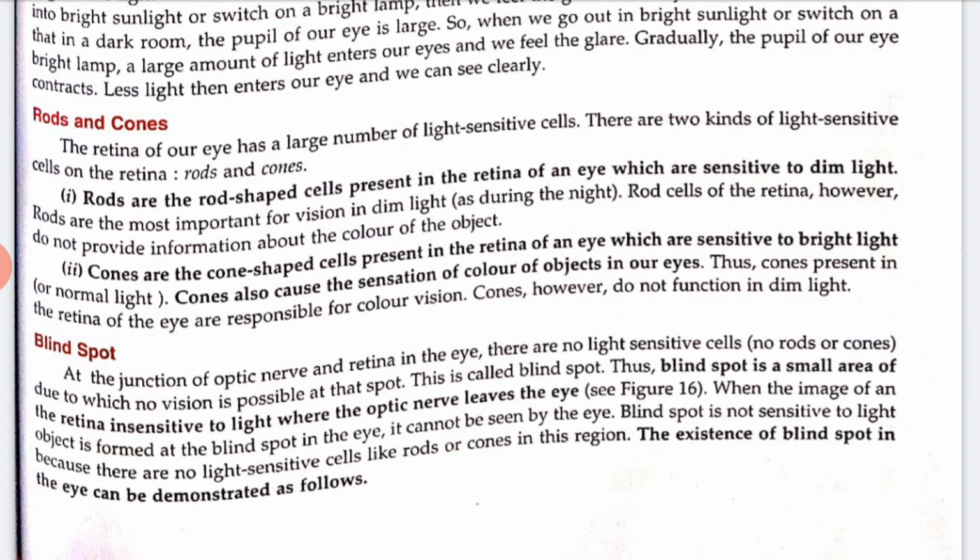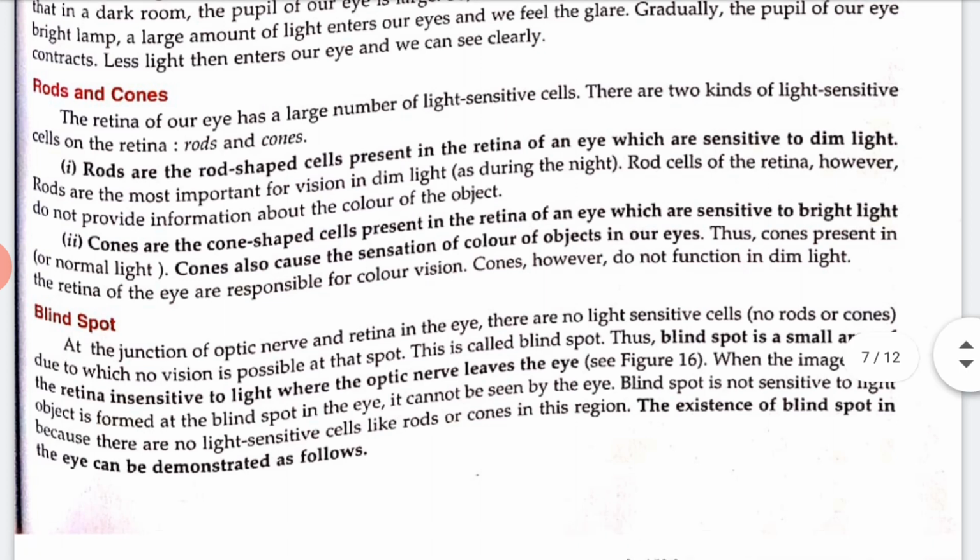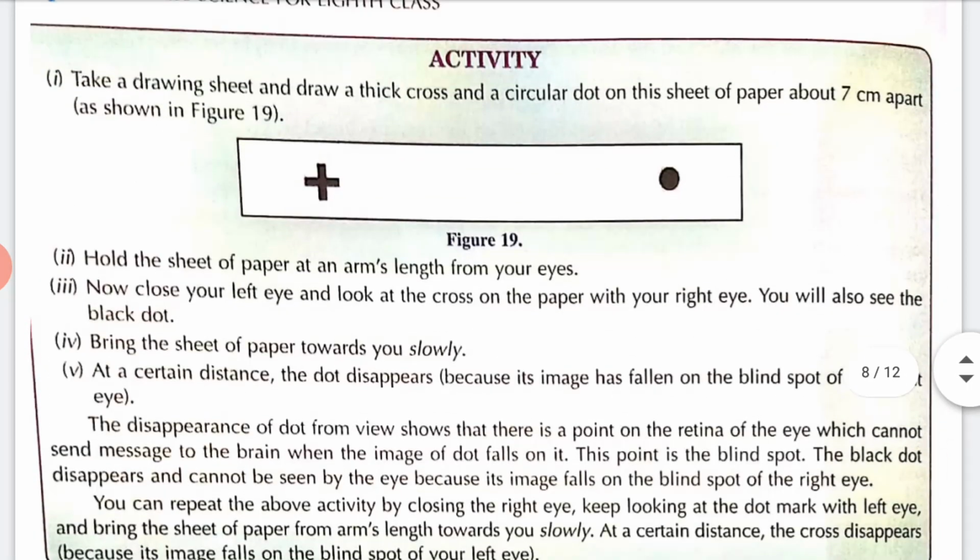So when the image of an object is formed at the blind spot in the eye, it cannot be seen by the eye. The blind spot is not sensitive to light because there are no light sensitive cells like rods and cones in this region, right? The existence of the blind spot in the eye can be demonstrated as follows. You can see the activity. Yes, here is one activity.